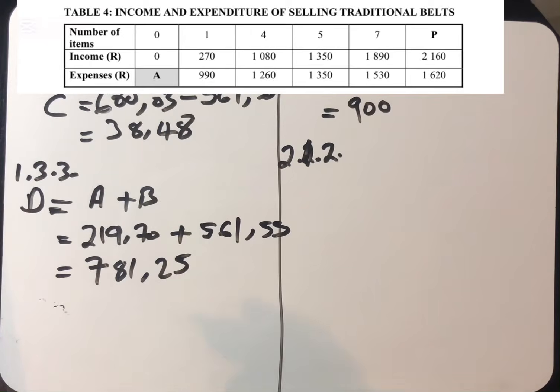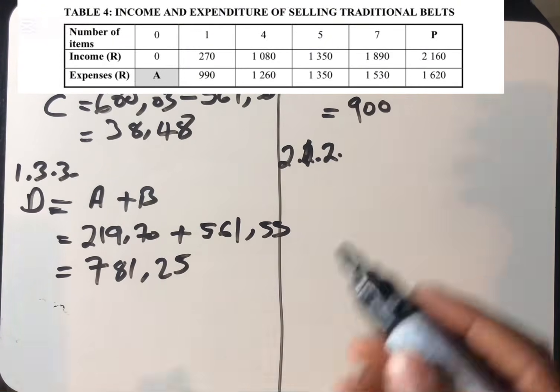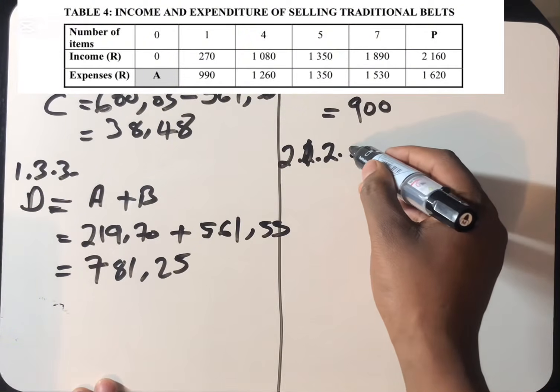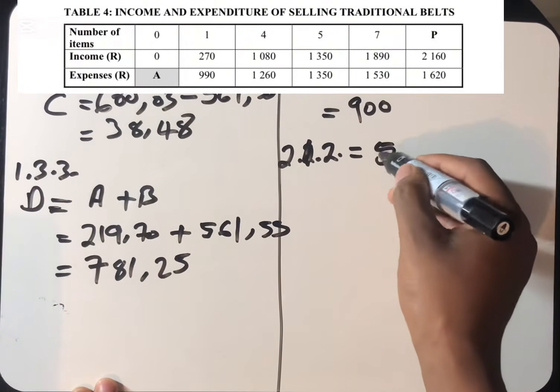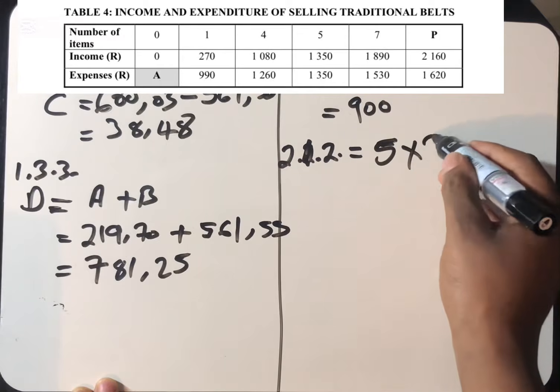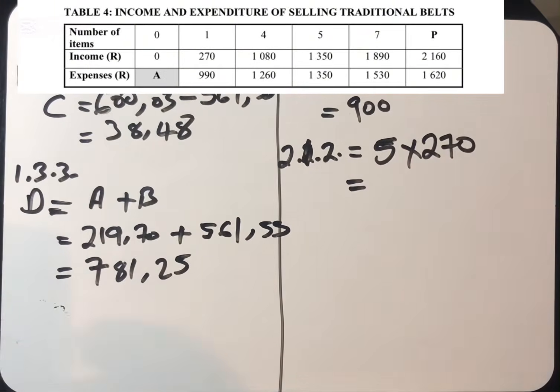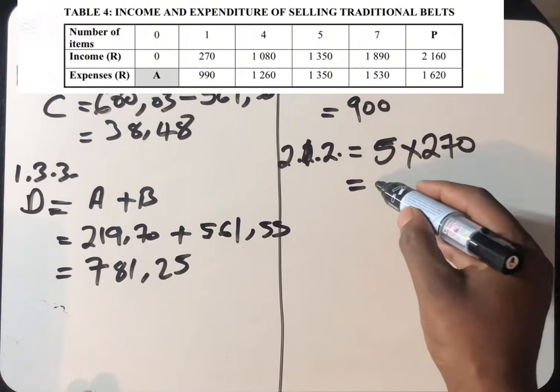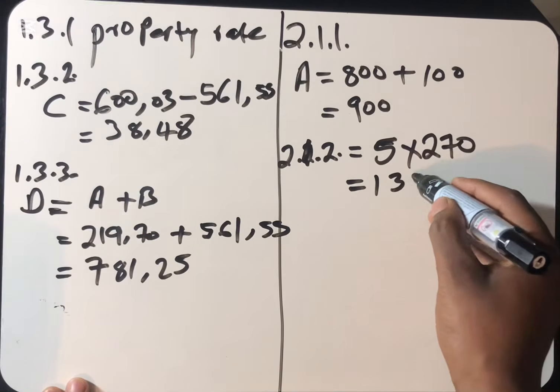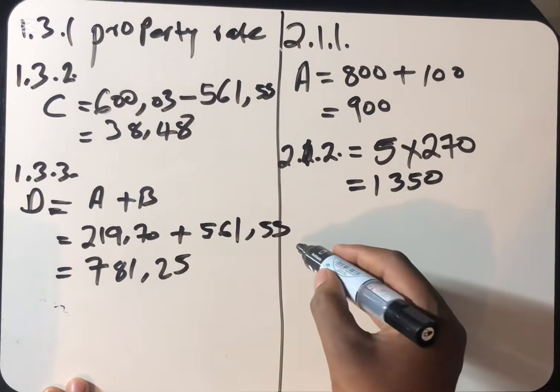It means that one belt is 270. So for selling 5 of them, how much is she going to receive? 5 belts multiplied by 270, because each belt is sold at the price of 270, and 5 multiplied by 270 is 1,350. We have proven that amount.